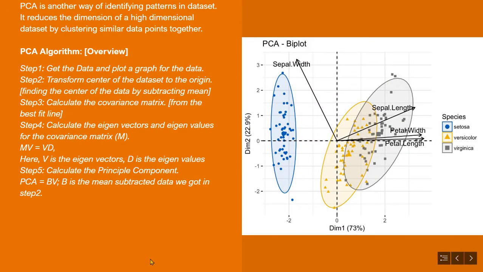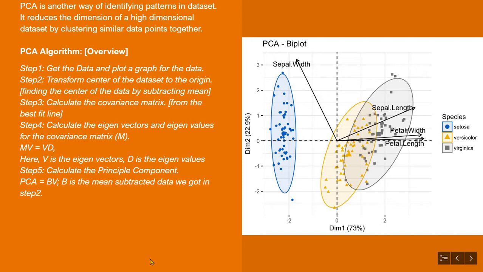The PCA algorithm consists of several distinct steps. Step 1. Get the data and plot a graph for the data. This step also includes finding the mean for all attributes or columns, because using the mean, we can calculate the center of the dataset by subtracting the mean from each value in the column. Step 2. Transform the data center to the origin.